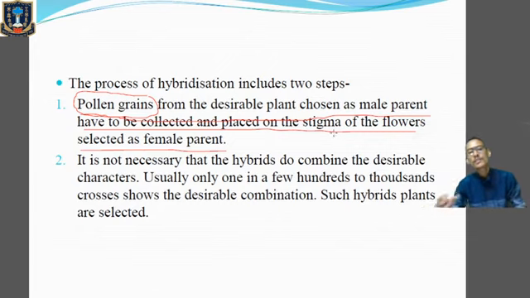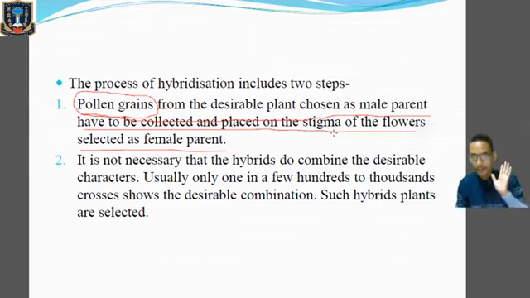Now what is the function of the stigma? If you remember, we have the stigma, style and ovary. The function of the stigma is to receive the pollen grain. So pollen grain with desirable characteristics, which is the male parental characteristic, will be selected. Now that pollen grain has to be placed on the stigma of the flower selected as the female parent, because we have to select the male parent and the female parent, and during pollination the pollen grain has to fall on the stigma and germinate.